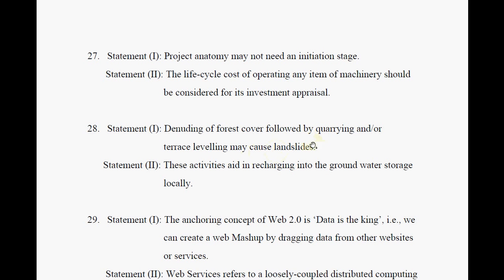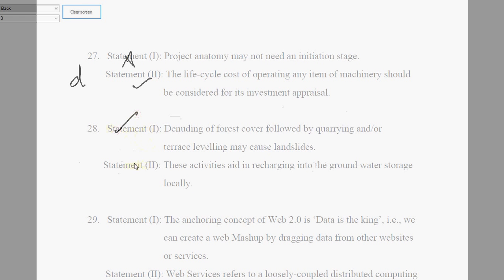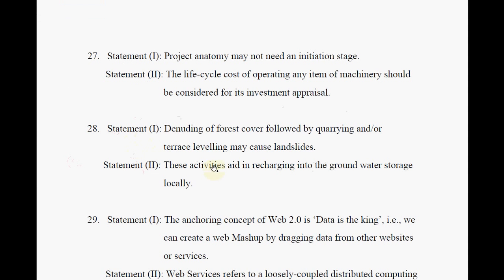So this is true. These activities aid in recharging groundwater. Actually not, because when the upper soil is removed, the water gets washed off and doesn't seep into the ground. So this is true and this is wrong. So it is choice C.